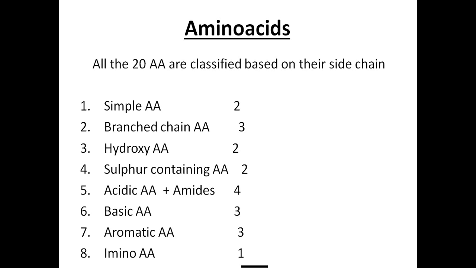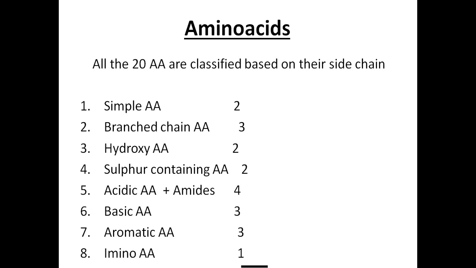So the summary here I have given you. All the 20 amino acids are classified based on their structure and side chain. Amino acids are classified into simple amino acids, branched chain amino acids, hydroxy group containing amino acids, sulfur containing amino acids, acidic amino acids and their amide forms, basic amino acids, aromatic amino acids and imino acids. The number is also given correspondingly here. Simple amino acids: we have glycine and alanine. Branched chain amino acids: we have